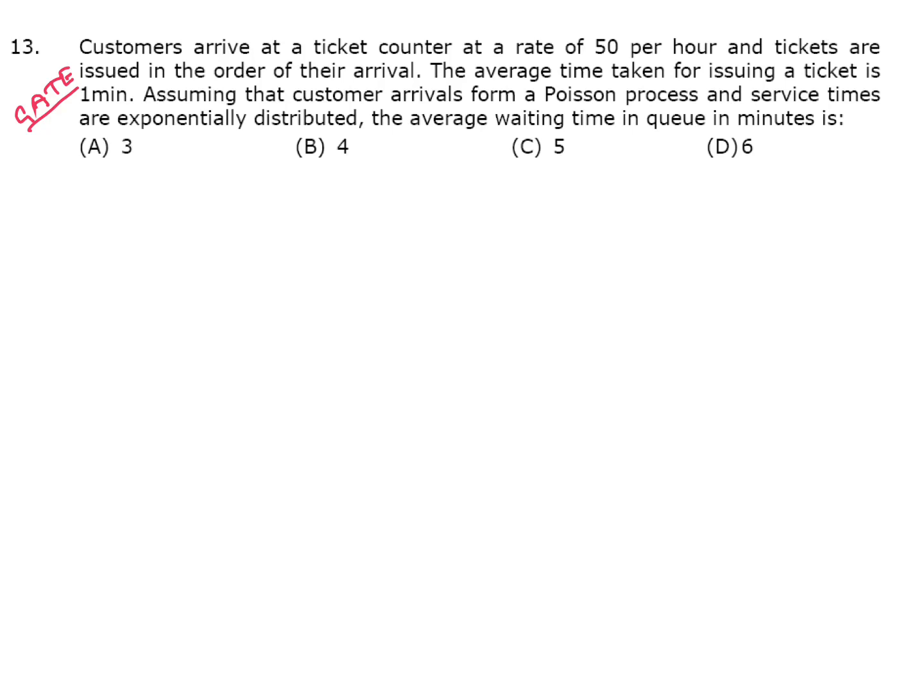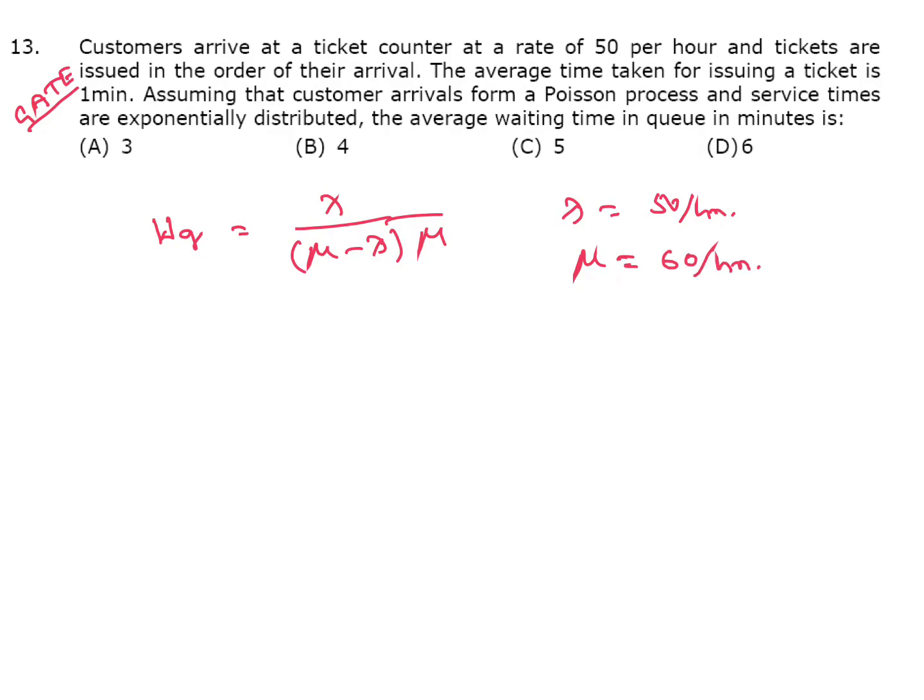Wq you have to calculate: lambda by mu into mu minus lambda. Here lambda arrival rate is 50 per hour. Service rate per ticket 1 minute, so 60 tickets per hour. Put the values. 50 by 60 into 60 minus 50 is 10.